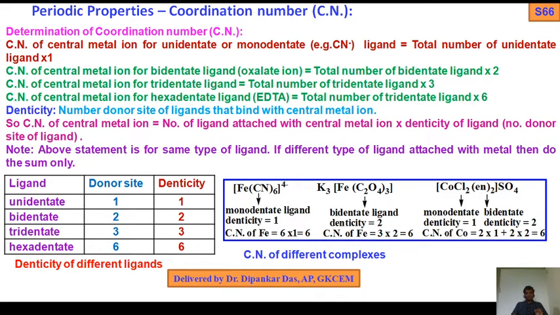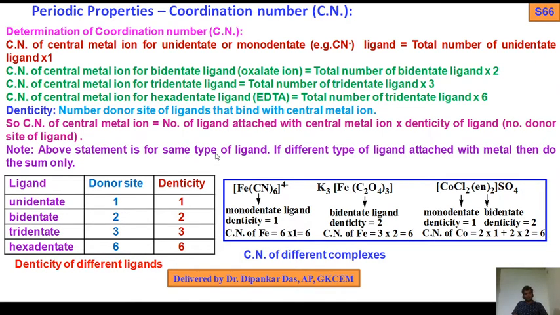How many donor sites are present in that ligand equals the denticity. So how many ligands are present on this metal atom, times its denticity. If several ligands are present in the metal complex, you find the denticity contributions and just add them, and then you get the coordination number. The above statement is for the same type of ligand. If different types of ligand are attached to the central metal ion, then do the sum.